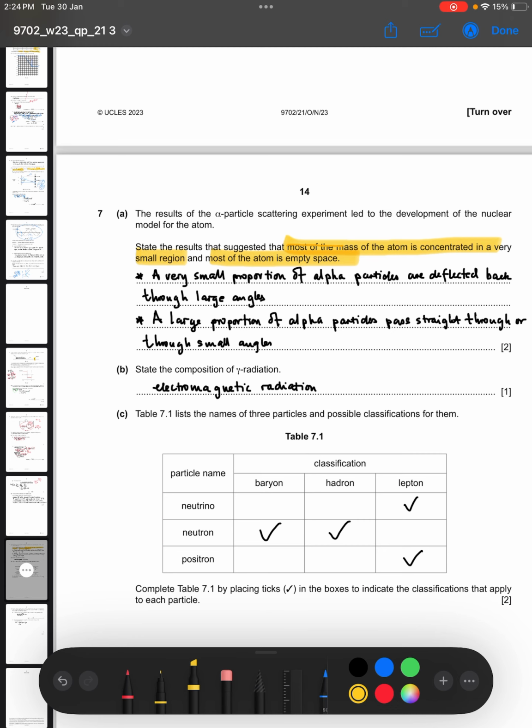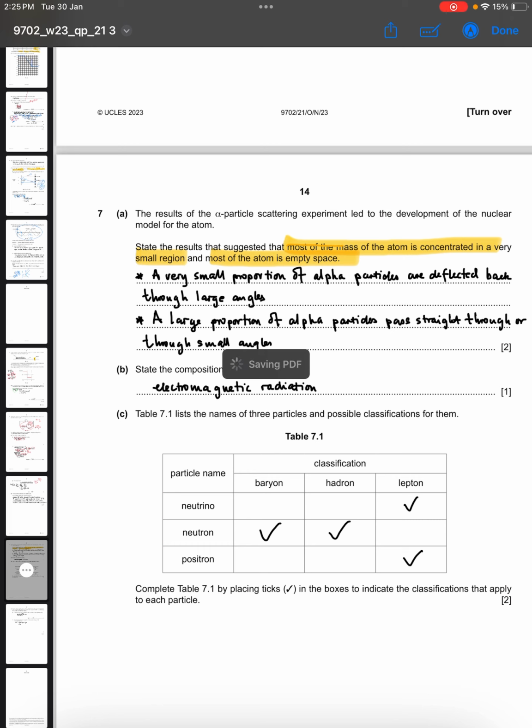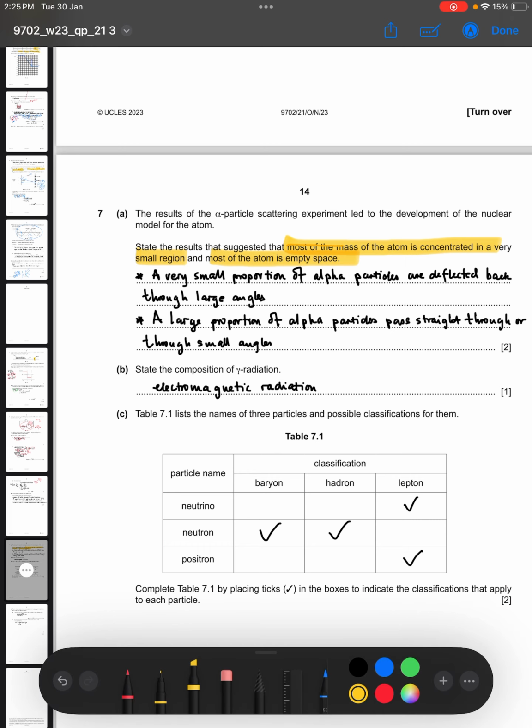So the same thing applies here. It was observed that some of the alpha particles were being deflected by large angles, greater than 90 degrees. Now, if an alpha particle is incident on a nucleus and both of them are positively charged, they repel each other. The nucleus is originally stationary.